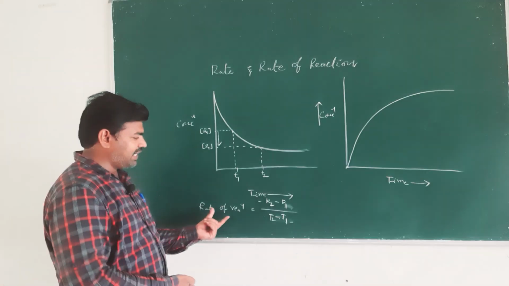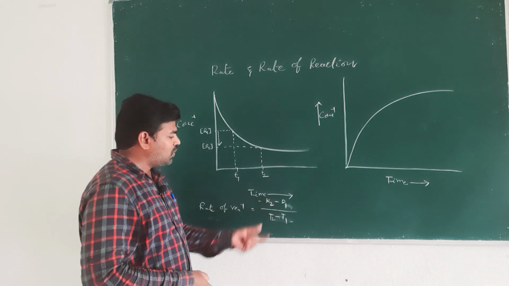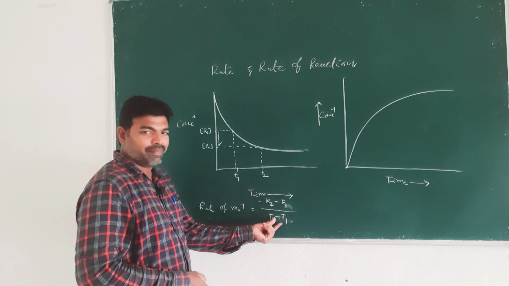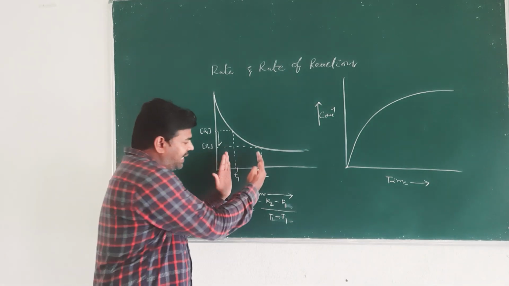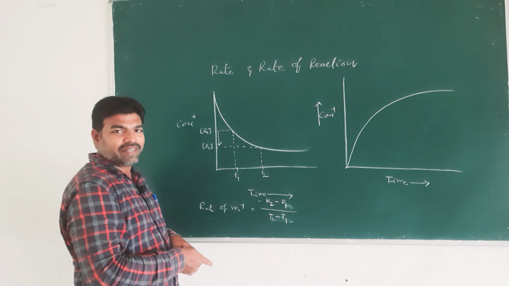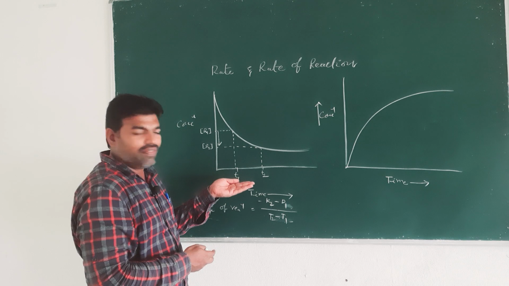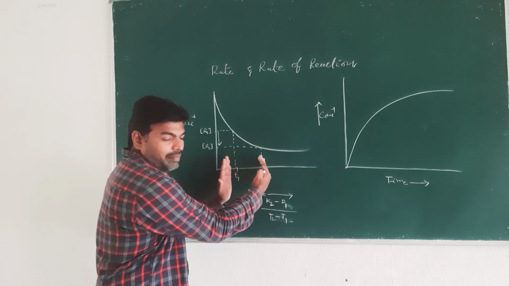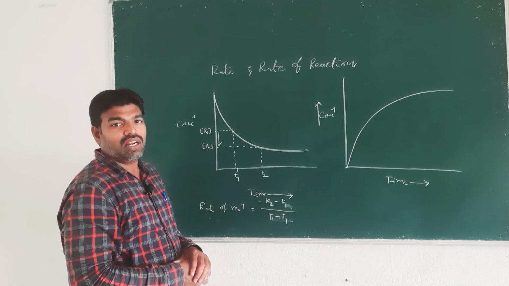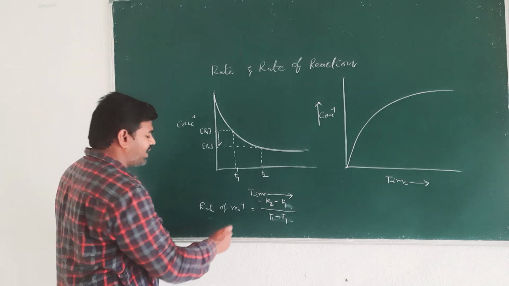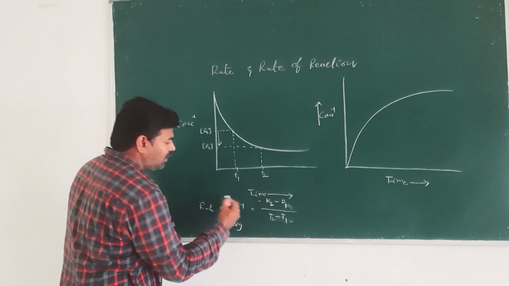Okay. So, this is the rate of reaction. Rate of reaction is nothing but concentration change with time. So, here the concentration changes with time. Between this interval, between these two times, we express the rate of reaction. When we express the rate of reaction between a particular time interval, that is called average rate. That is called average rate.